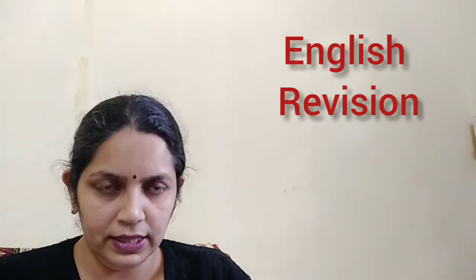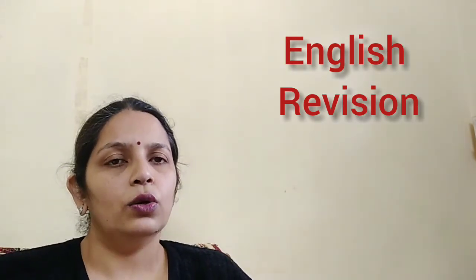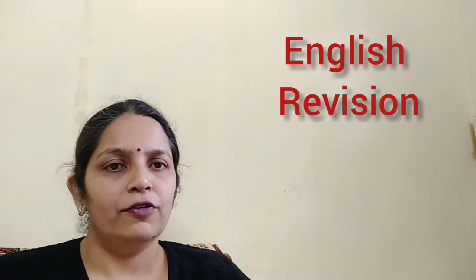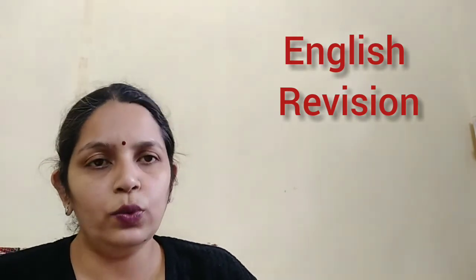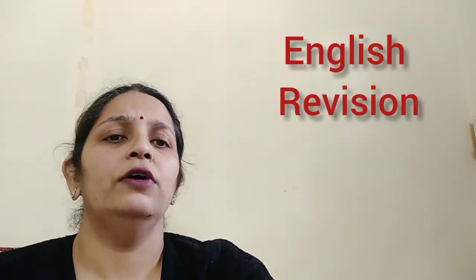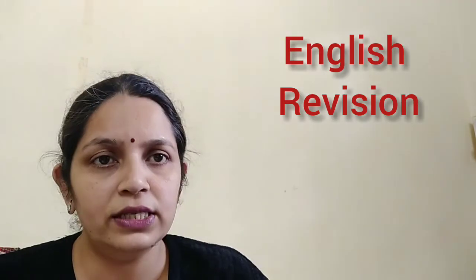Now I will tell you some sentences using this type of verbs. Like, my auntie cooks delicious food. My sister sings very well. My brother plays cricket. So plays, sings, cooks, these are the verbs. These are the doing words, because from these words we come to know what is going on, what is happening.